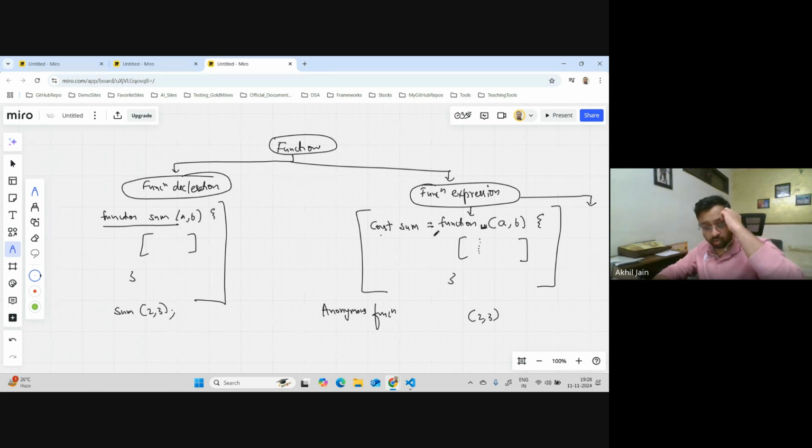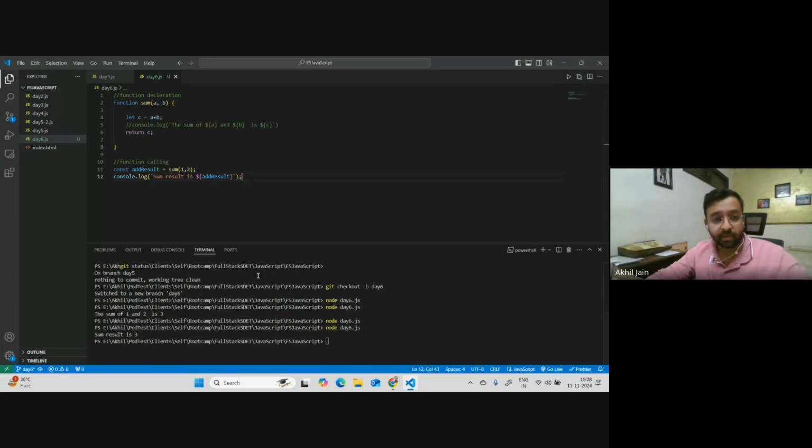Because tomorrow, if you wanted to change the name of this function, you can just call it like const, let's say something else, let's say sum 2, and you can just call it a variable like this, equals to sum. So what will happen here is, now sum 2 is this only. Let me show you first what I mean. You can see this is my function declaration. Now let me come down.